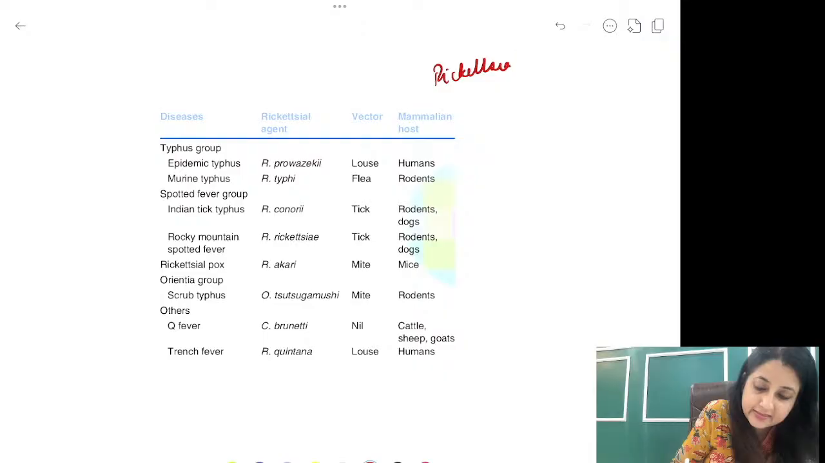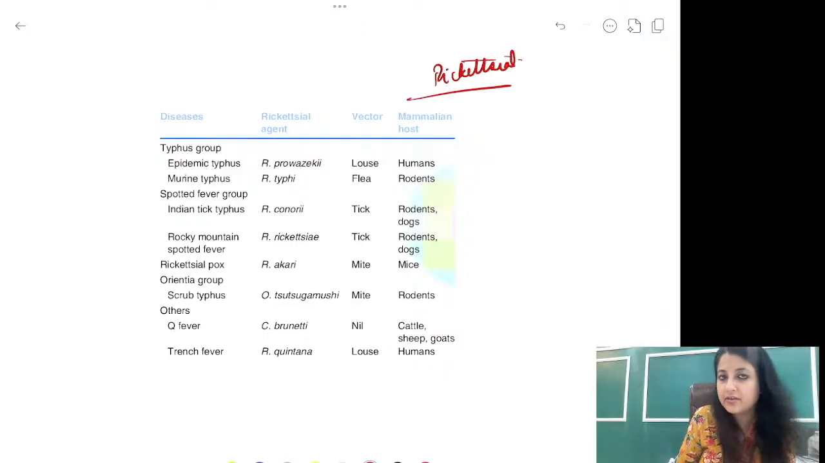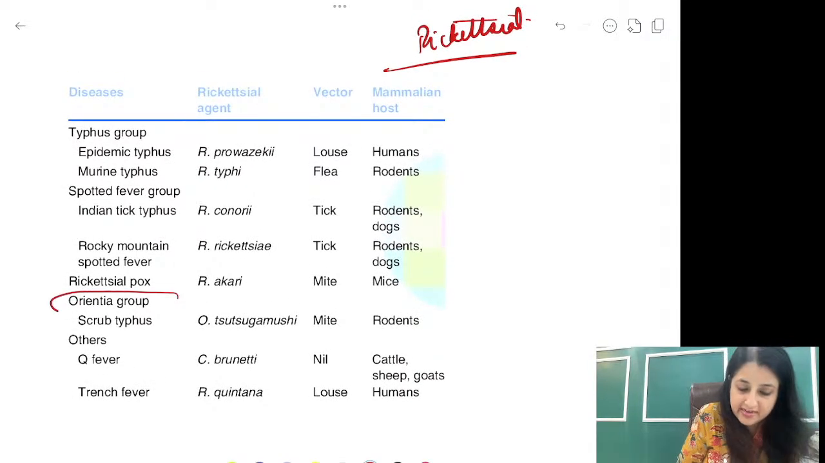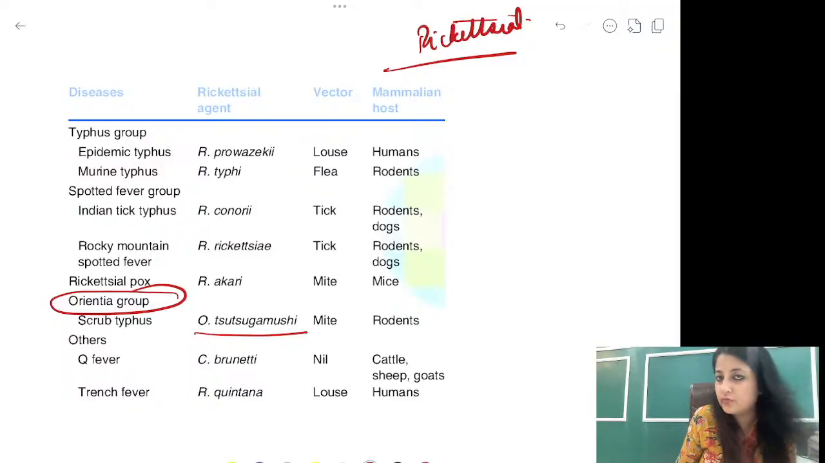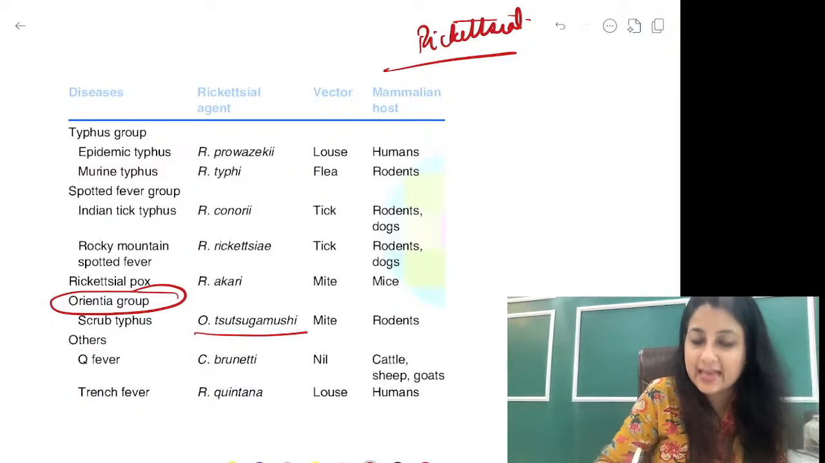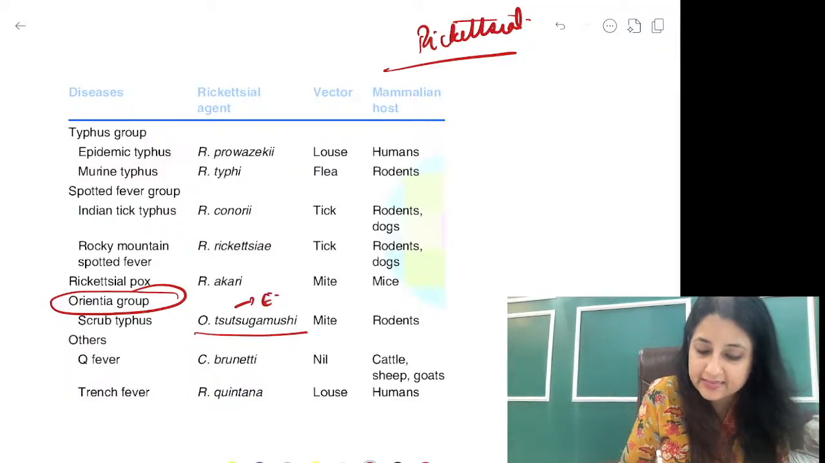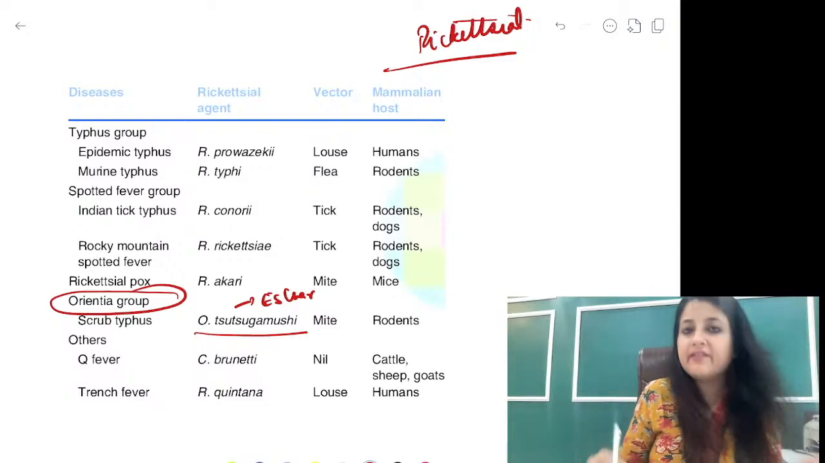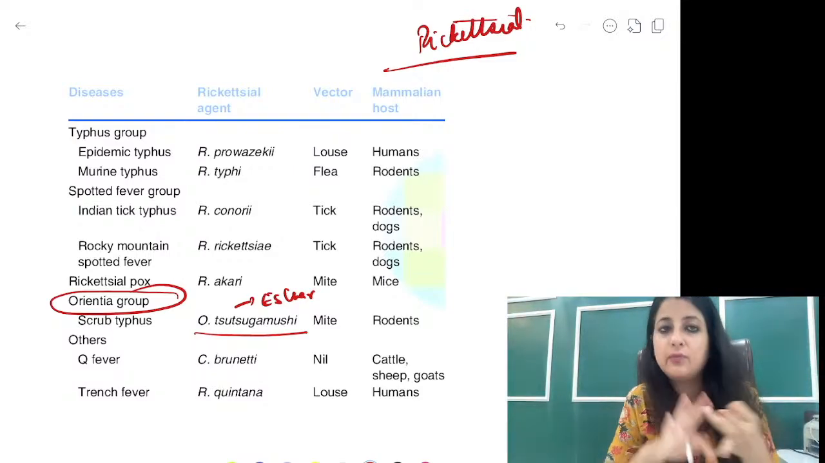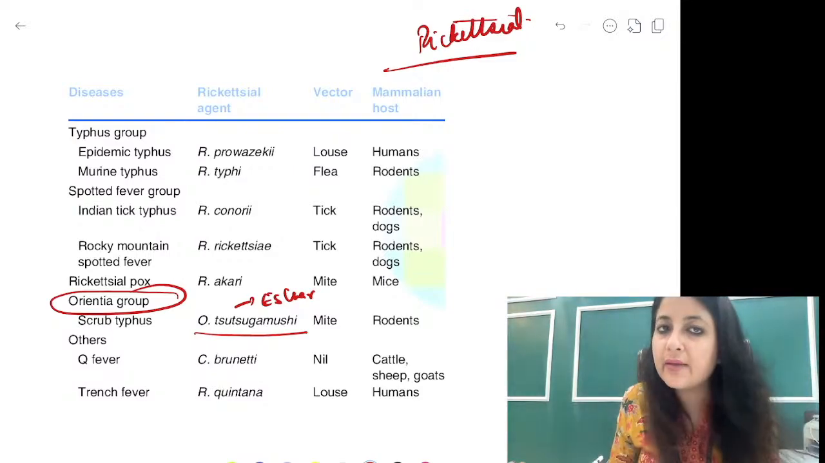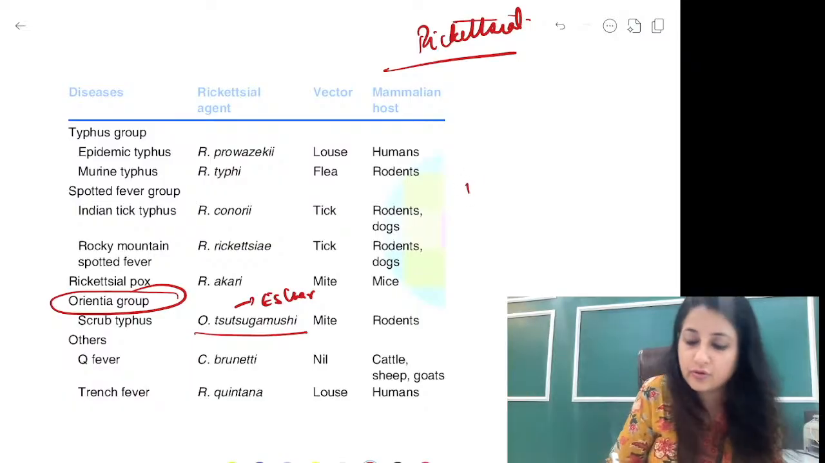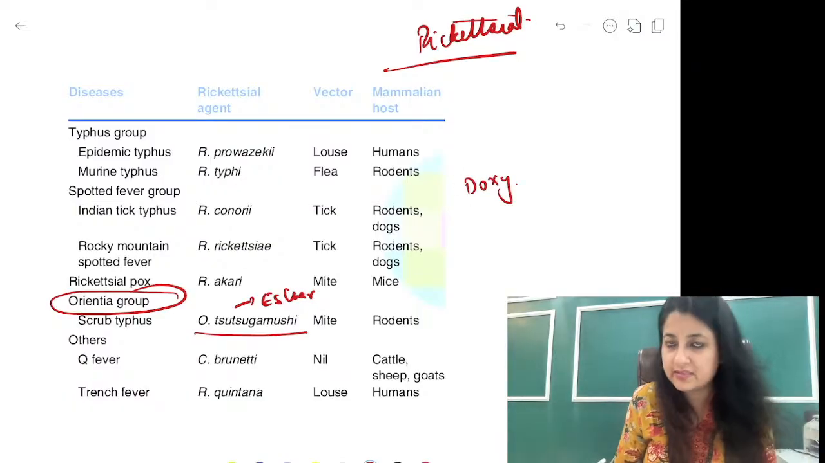This is a rickettsial disease chart जो तुम revise करोगे. This is important. इसमें orientia group देख लो. Scrub typhus, drug of choice doxycycline होता है और यहाँ पे एस्कार बनता है. ठीक है? Do revise epidemic typhus agent, vector. They do come in your exams, guys. Drug of choice rickettsial diseases के लिए doxy है.